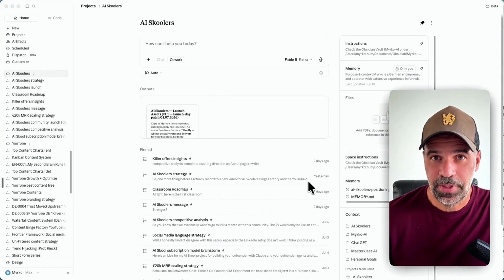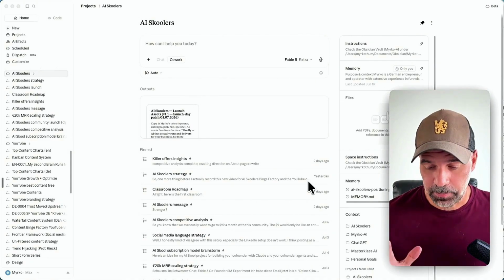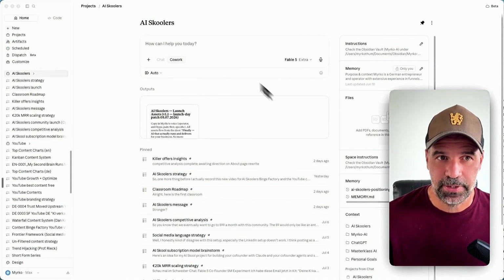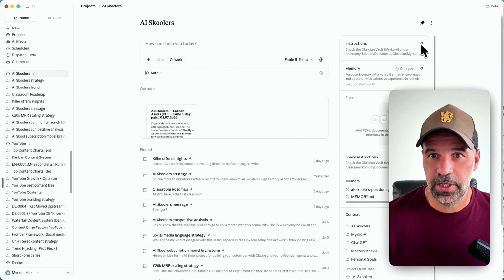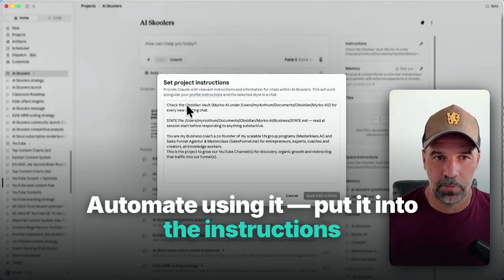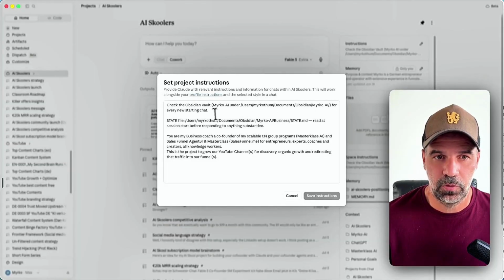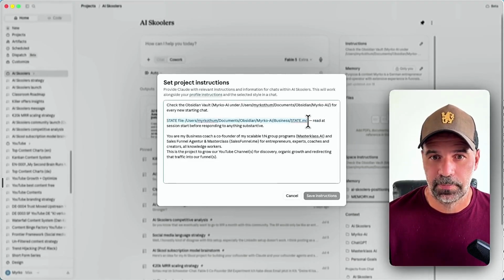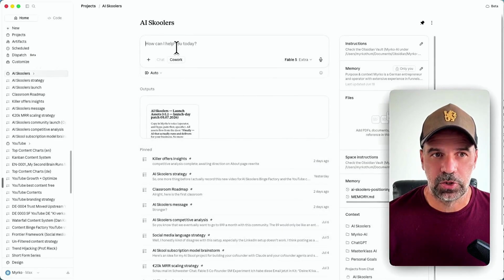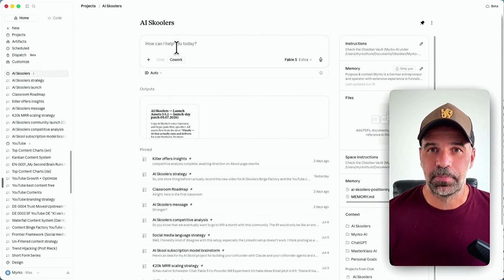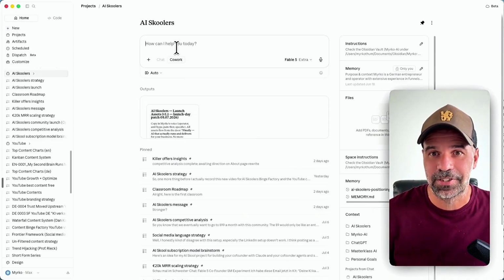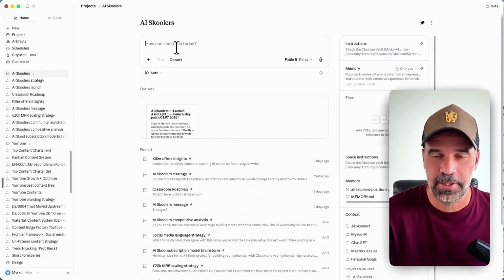So one way I make sure that Claude knows everything and is up to date with the state: my current business situation is that in any kind of project that I use with him here in Claude Home, now formerly Cowork, it knows everything because I have it in the instructions. When I go to instructions, you can see: check the Obsidian Vault, Mirko AI under this folder for every new starting chat. So here's the state file, and this is exactly what he reads. This makes sure that whenever I start a new chat, it will check state, and honestly, as a co-founder, it will sometimes stop me from wandering off in La La Land and trying to start something new that is not on target, and it will remind me.